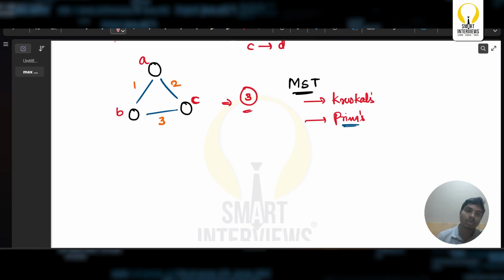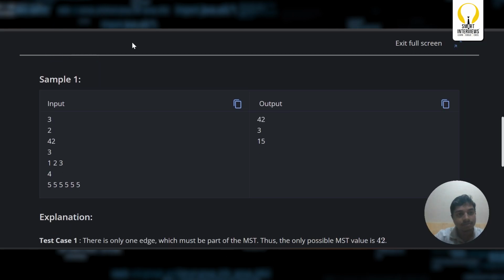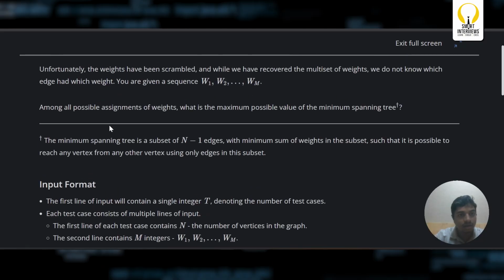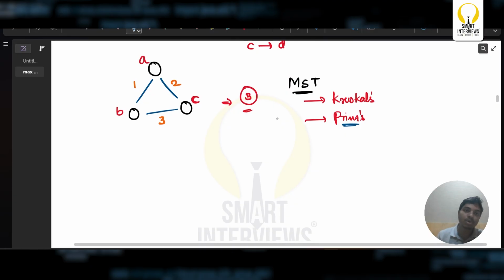So if I try to construct an MST, people might think the question says, among all possible assignments of weights, what is the maximum possible value of the minimal spanning tree? What is the maximum possible value? The maximum possible value is the question.